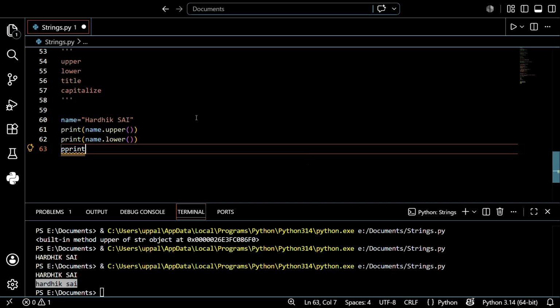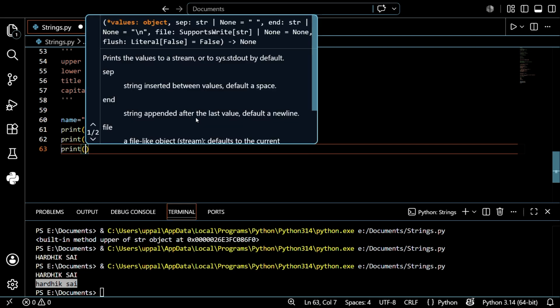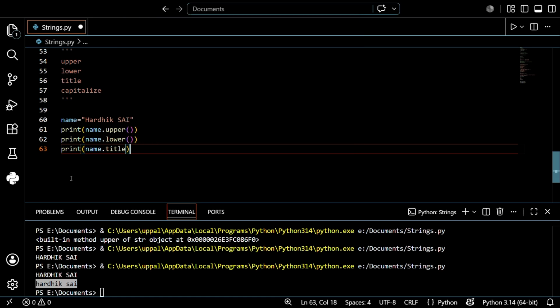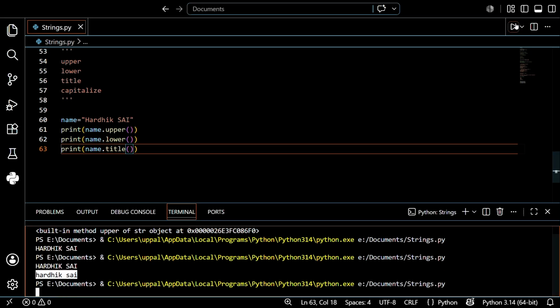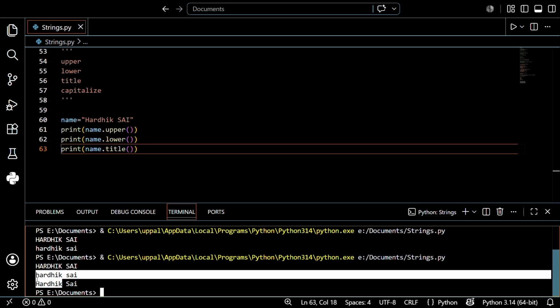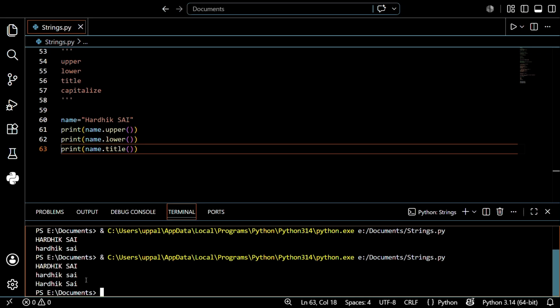So I just want to print of name dot title. I hope you understand. Save this first and run this. See, the starting letter of each particular word is capital, remaining are small, so it's converted into a title form.